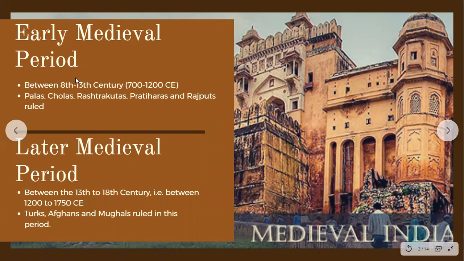So when I say early medieval period, what I'm referring to is the period between the 8th to 13th century, and to be precise, between 700 to 1200 common era, right? This period of history, children, is known as the early medieval period, and it saw rulers and empires of Palas, Cholas, Rashtrakutas, Pratiharas, and Rajputs ruling the subcontinent, right? So these people came during the early medieval period.